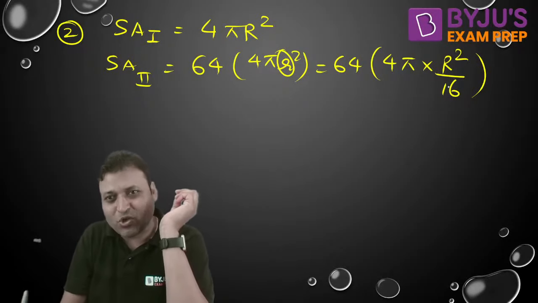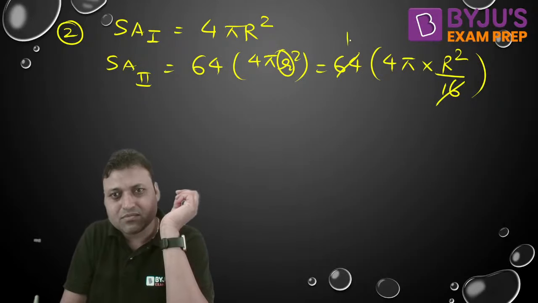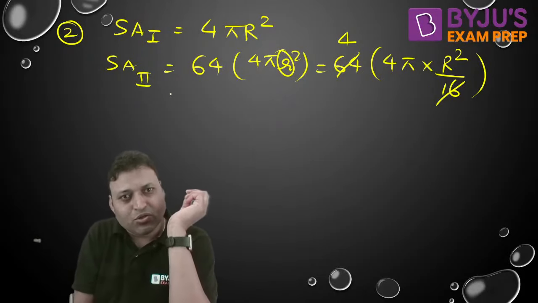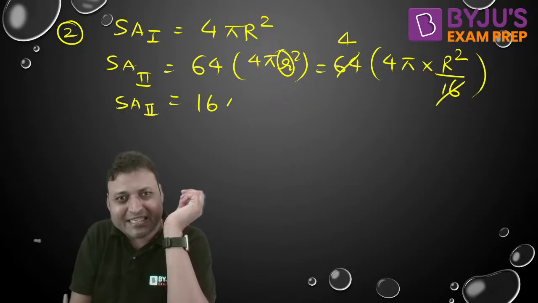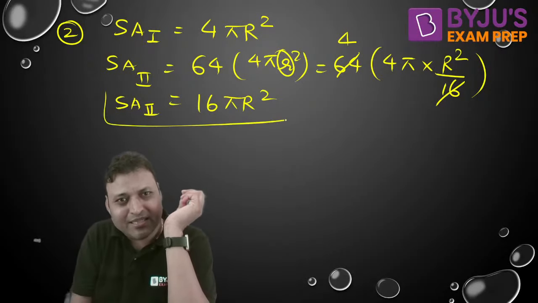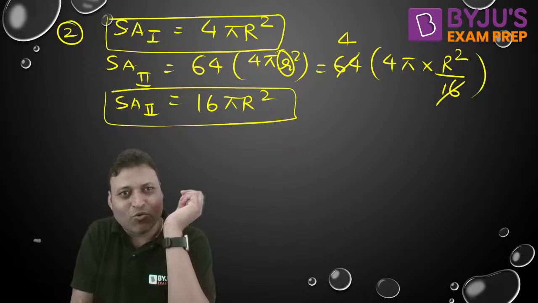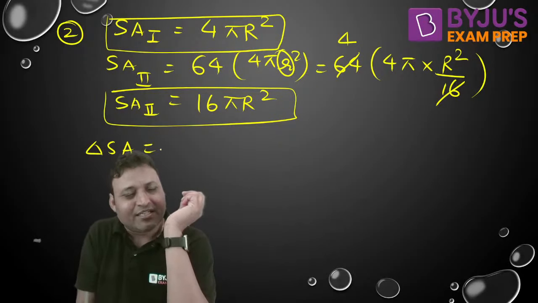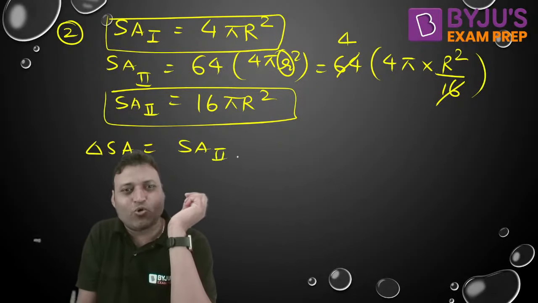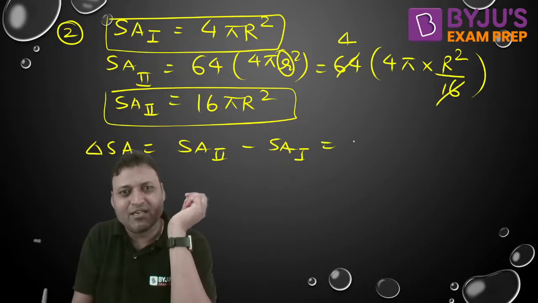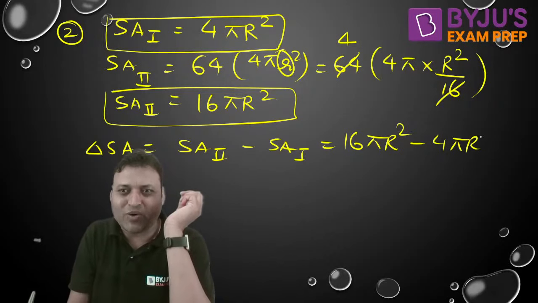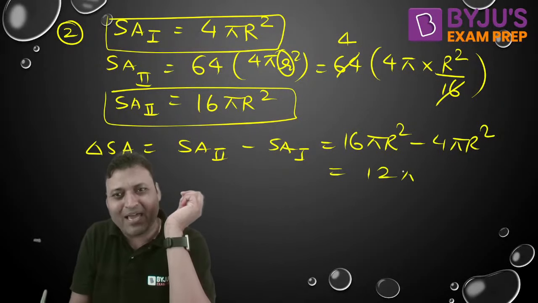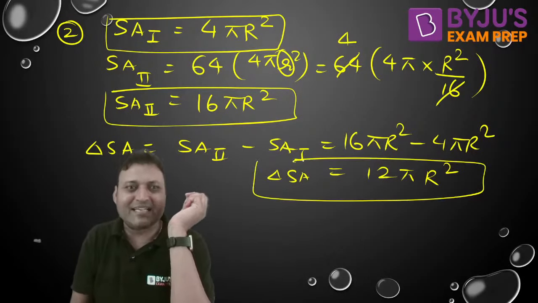So if you solve this, surface area 2 will be equal to 16 pi capital R square. This is the surface area. So what is the change in surface area? Change in surface area is surface area 2 minus surface area 1, isn't it? That is 16 pi R square minus 4 pi R square. That is equal to 12 pi capital R square. That is the change in surface area. That is the second step.